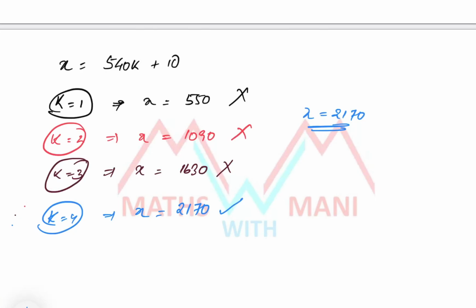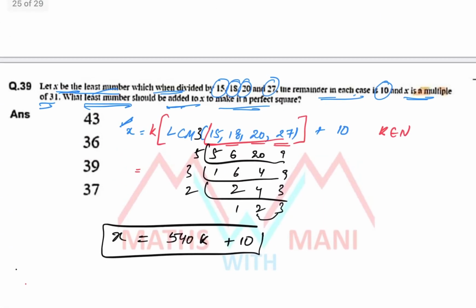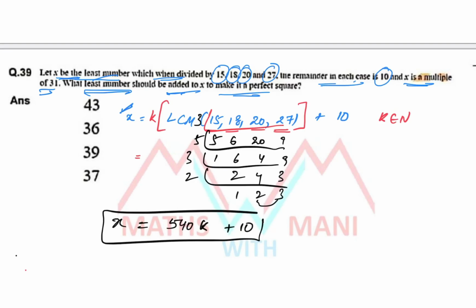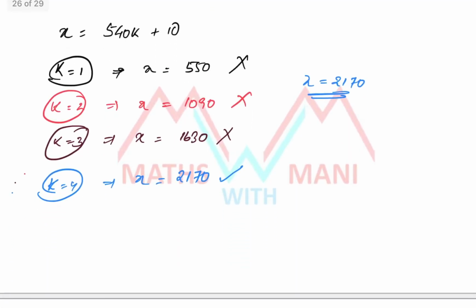But what he was asking is not the value of x. What least number should be added to x to make it a perfect square? That is the very lengthy part. So for 2170, what is the nearest perfect square number?